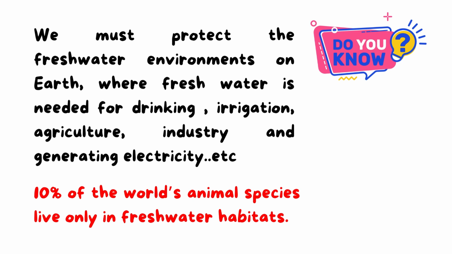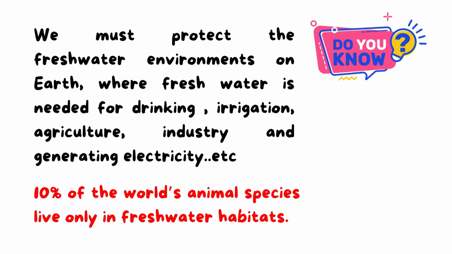Also, 10% of the world's animal species live only in fresh water. If we protect these environments, we will protect our water and the animals that live in them.